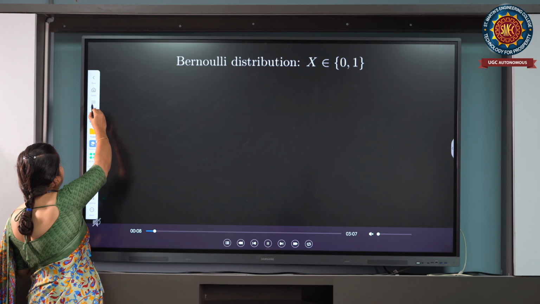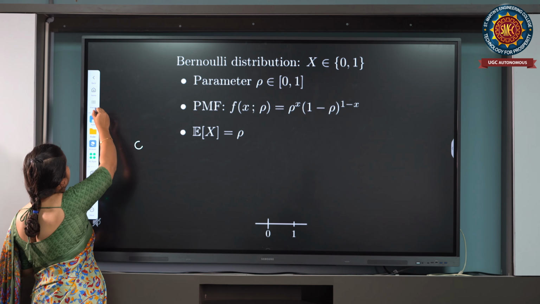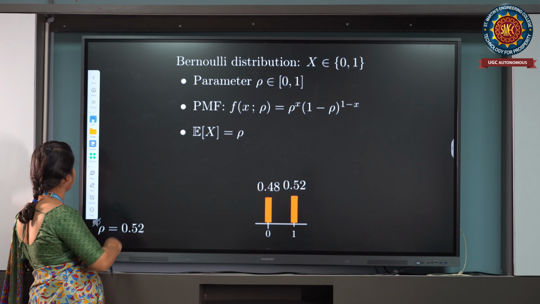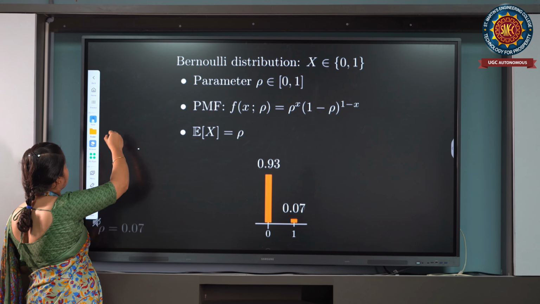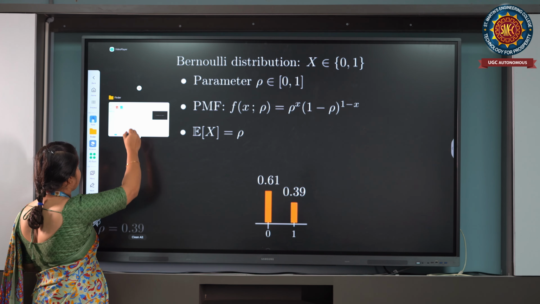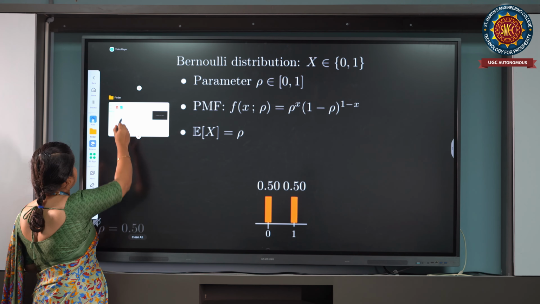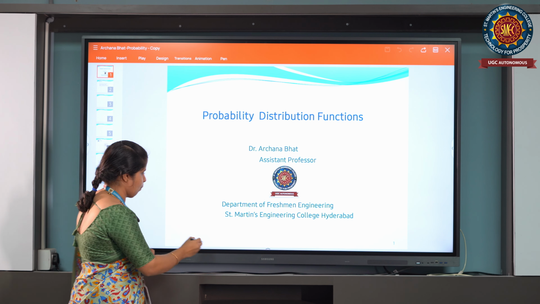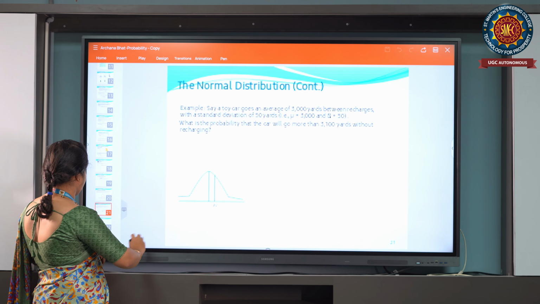If I want to see some problems on the normal distribution, which is a very important one, we can observe that when the values of the normal distribution are given, we can convert that into a standard normal variable, and then we can find the probability value. One example we will see.